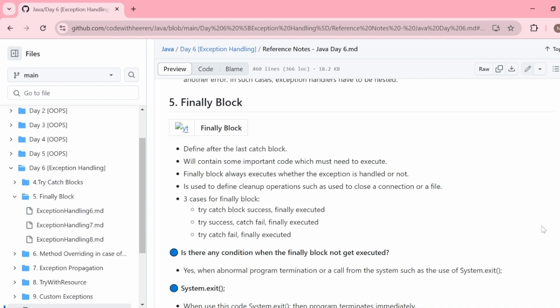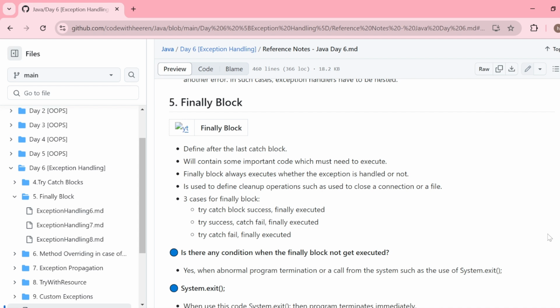Now the next question related to the finally block that is frequently asked is, is there any use case when finally will not get executed? Yes, it is also possible to terminate the code even without executing the finally block. And that is only possible by executing the System.exit method. Whenever the System.exit method gets executed, it immediately terminates the code.